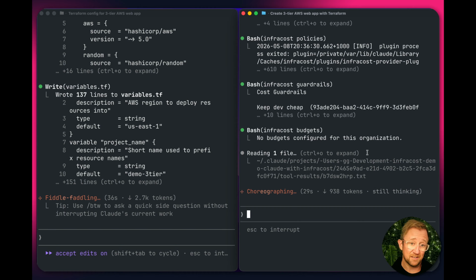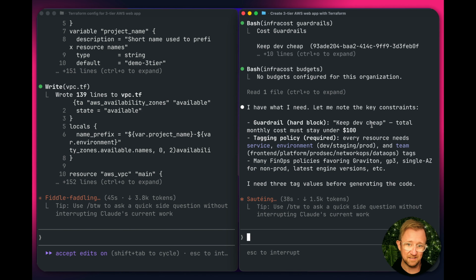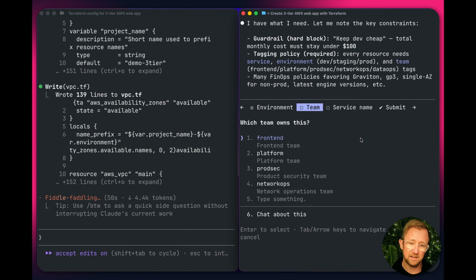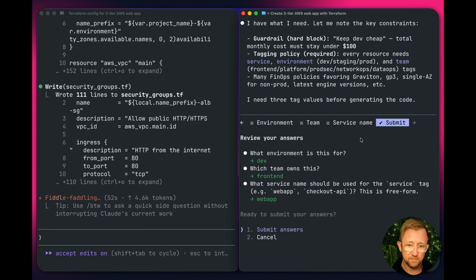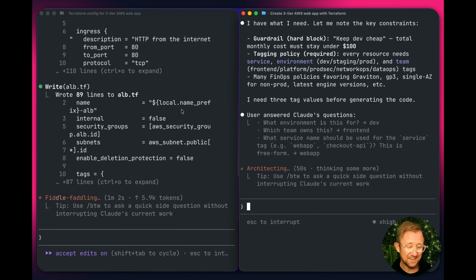So on the left-hand side, you can see here, it's already writing Terraform code. Claude is off to work building the 3-tier web app for us. On the right-hand side, we're just asking a couple of clarifying questions because we've seen here that there's a guardrail in place. We want to keep development environments cheap. So which environment is this for? Answer these questions. It's for front end, etc. Let's go get through this. All right. So we asked a few questions on the right-hand side to make sure we were doing the right thing. And now Claude will catch up, hopefully, to our demo on the left and start building the infrastructure.